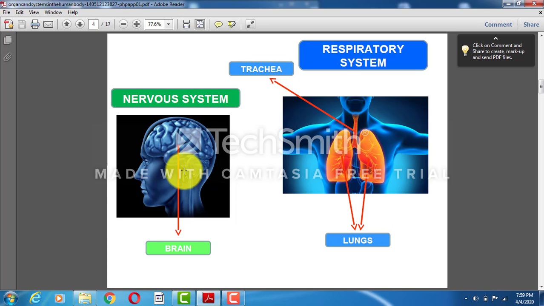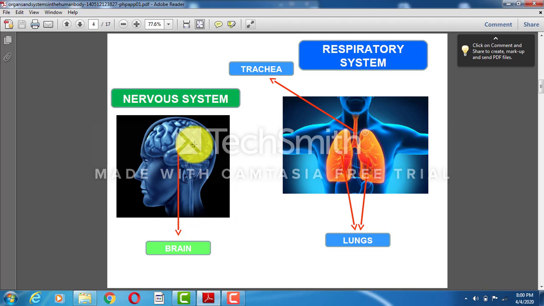There are some internal organs which we can easily recognize and also know their uses, but there are some which are a little complicated, and the brain is one of them. It is a very complicated structure. Where is the brain located? It comes under the nervous system and it is in the head cavity. So the brain is on the top.